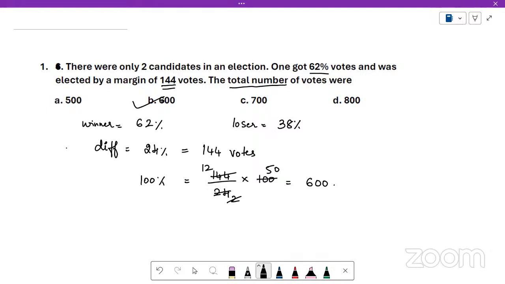This question PDF will be shared. So just note down the question number and write down the answers. Now we will solve the next question.